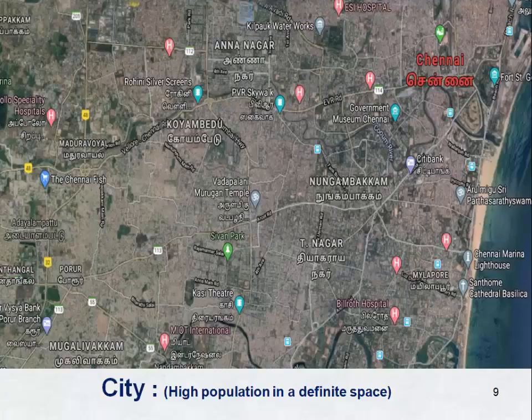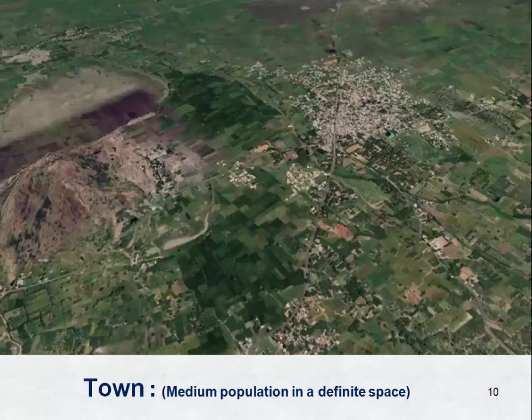Look at the image. It's the Google map view of Chennai city. It is a high density city. Why do we call it a high density city? Because it has a high population in a definite space. So we can compare it with solids, because a solid has very tightly packed molecules. Look at the image. It is a small town in Tamil Nadu. Here, there is a medium population in a definite space. We can compare it with liquid.